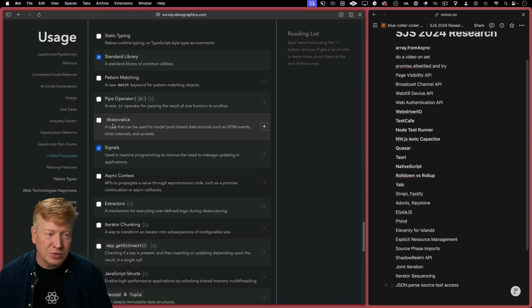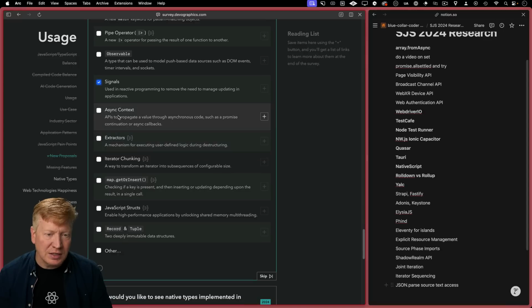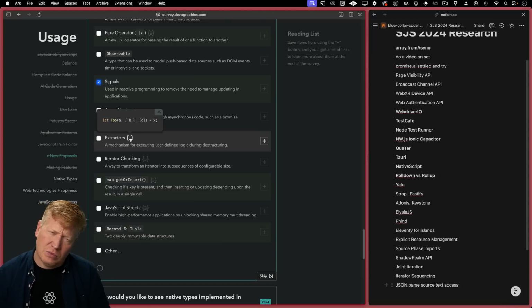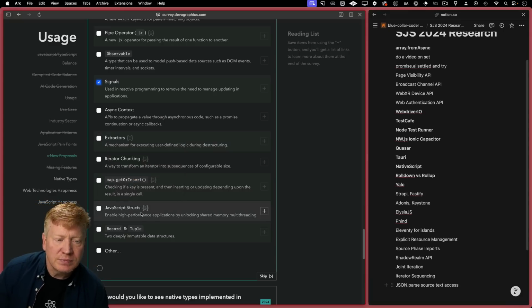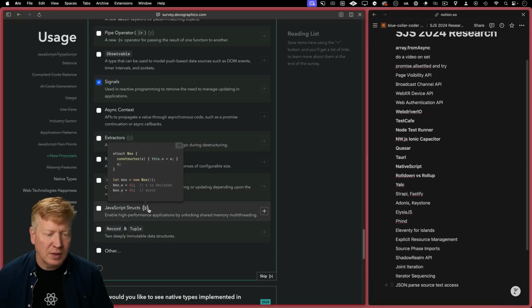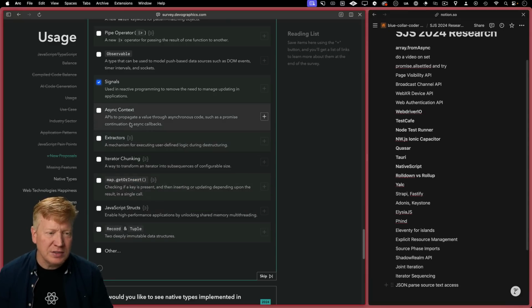If I do signals, should I also do observable? Wow, this is tough. Async context. Extractors. Oh, wow, that's interesting. Wow. JavaScript structs. Records. Wow, this is tough.